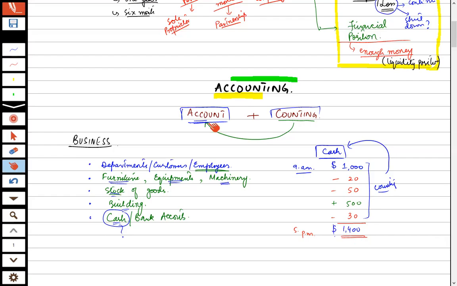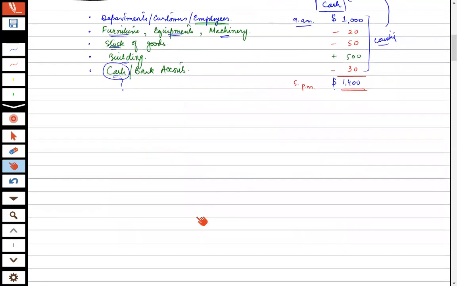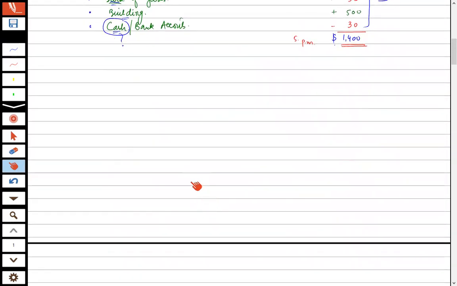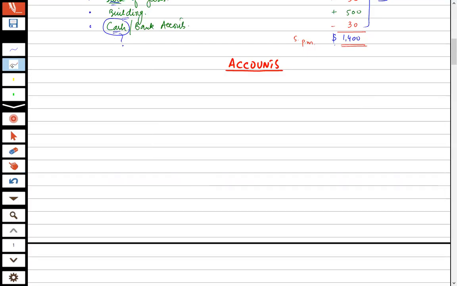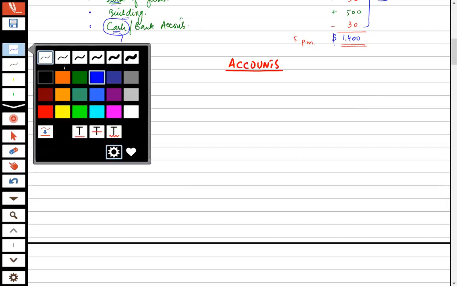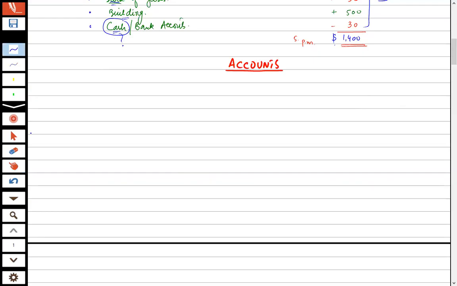Now we will move forward and I will tell you the typical names and typical accounts that exist in the business, and the accounting of those is done. So we will now move our discussion towards the various accounts in the organization of which accounting is done. First of all, accounts are classified into 5 basic categories.